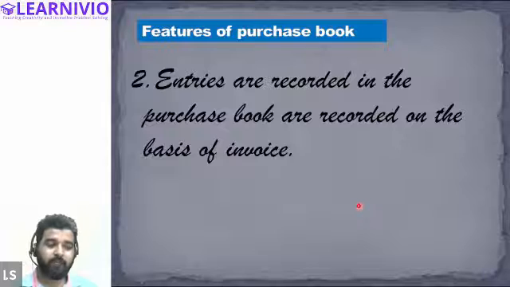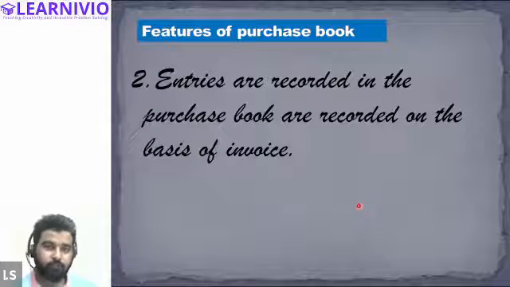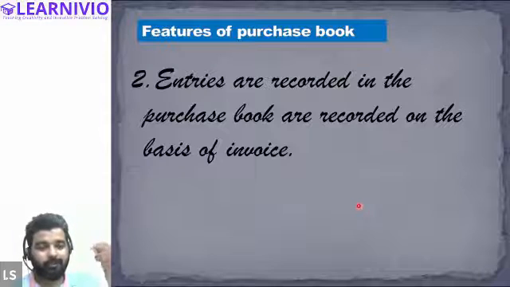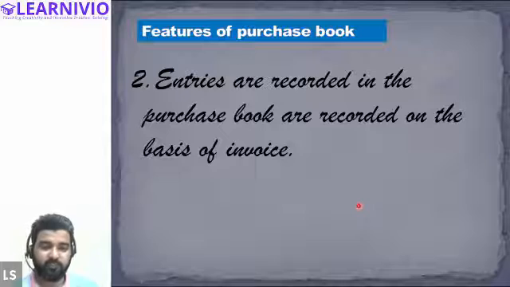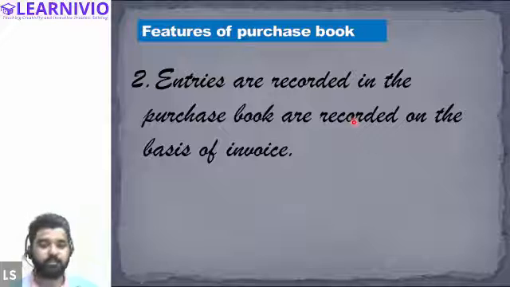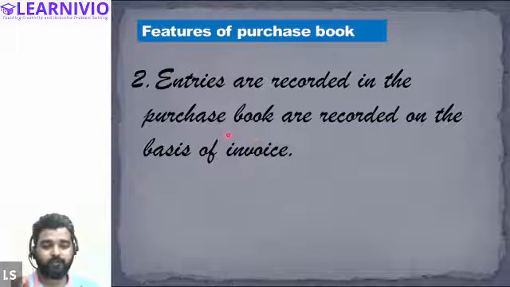Let's suppose I have purchased 1000 units of goods from supplier X at rupees 100. That supplier must have provided me with an invoice, and based on this invoice I will make the entries in the purchase book. So entries are recorded on the basis of invoices, that is, bills.